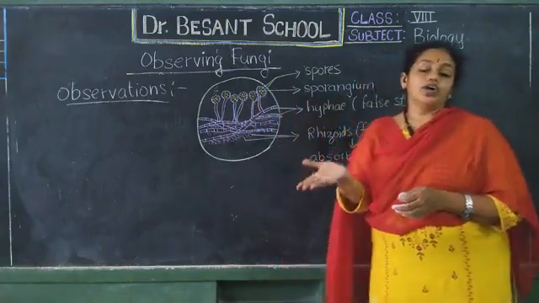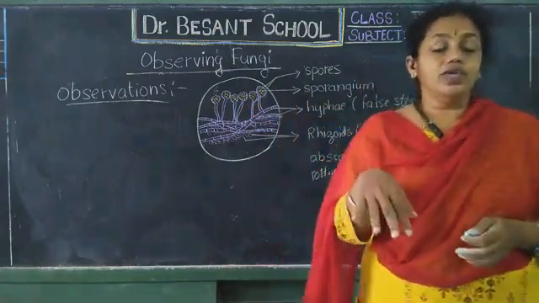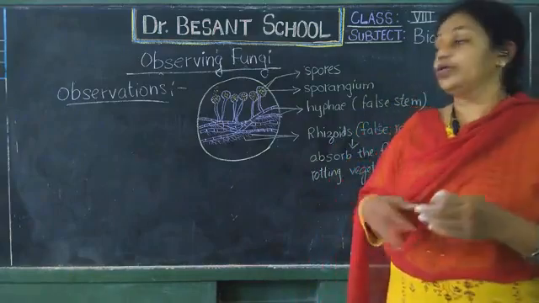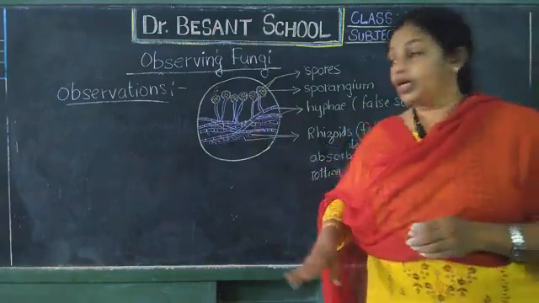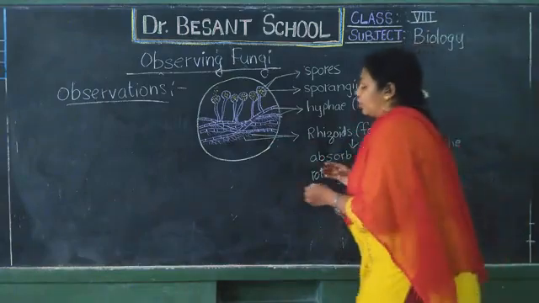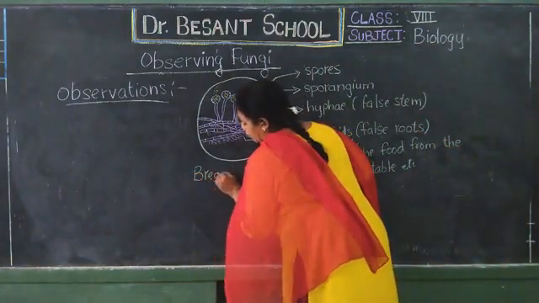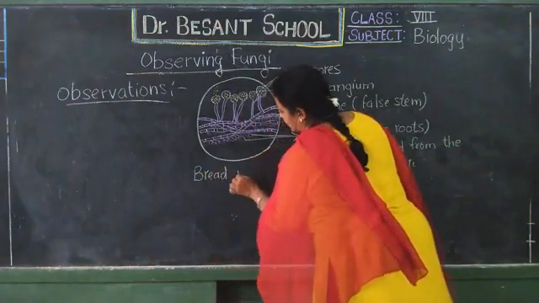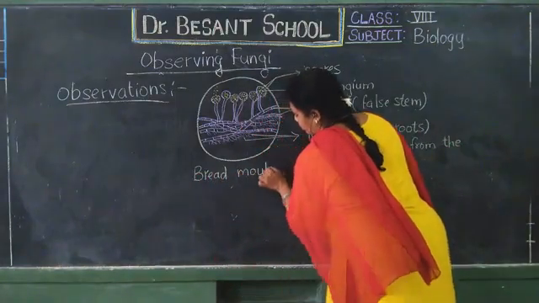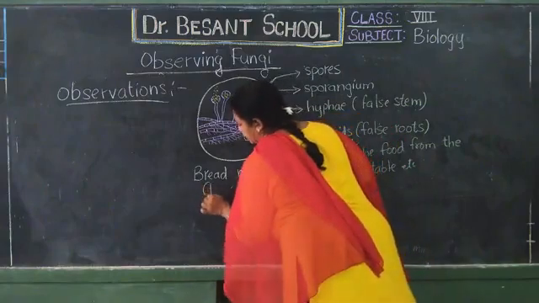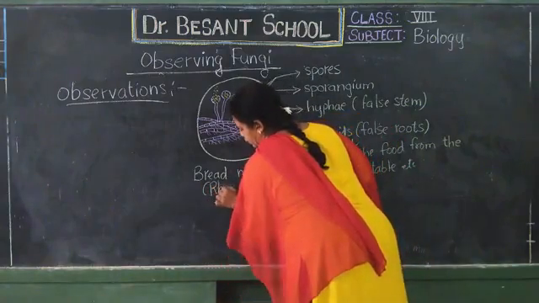Those spores go and fall in any other place, and where food is available, they start growing into a new fungus. So this is the example I have drawn of a bread mold. The scientific name for this bread mold is Rhizopus.